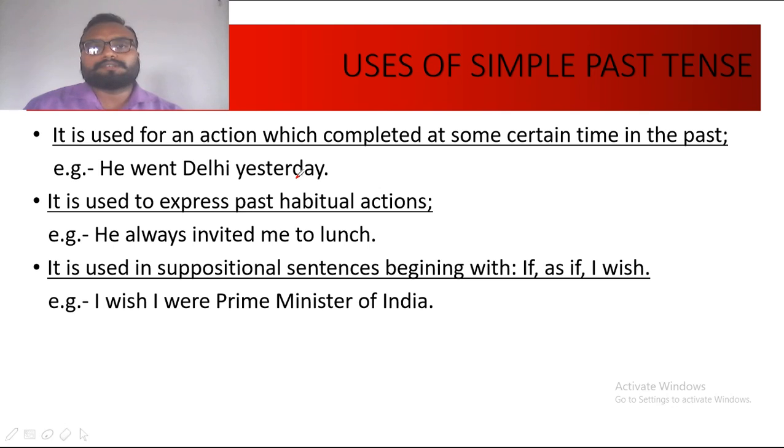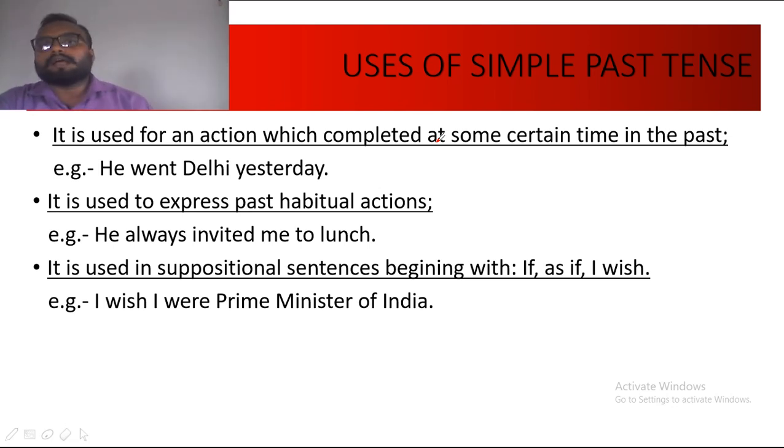Now moving to simple past. It is used for an action which completed at a certain time in the past. So any action which has completed at a certain time in the past, that action will take simple past tense. So here in the example you can see, he went to Delhi yesterday. So yesterday refers to time. So this action of going to Delhi has already taken place in the past at a point of time. Here yesterday refers to past, and therefore this action takes simple past tense.